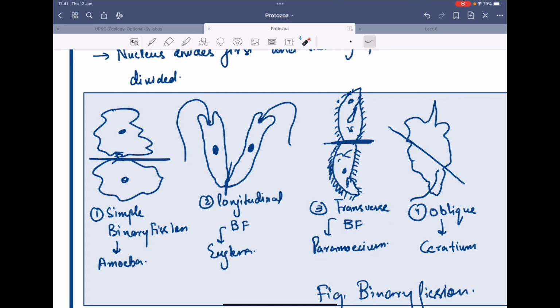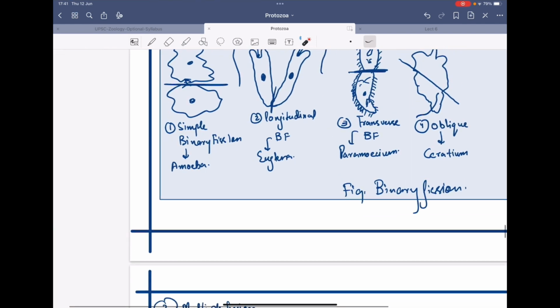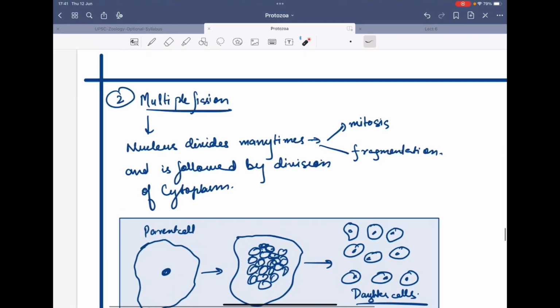Then we have oblique binary fission. In case of oblique binary fission, the body divides along one oblique plane. So these are different types of binary fission. Then the second type of asexual reproduction, it's multiple fission. In case of multiple fission, the nucleus divides many times.